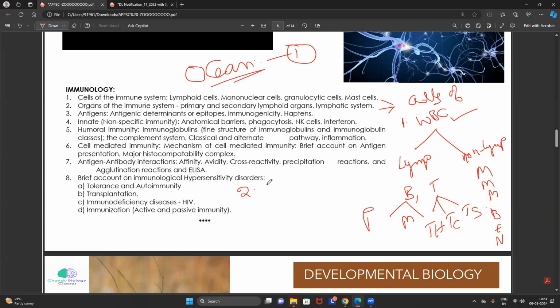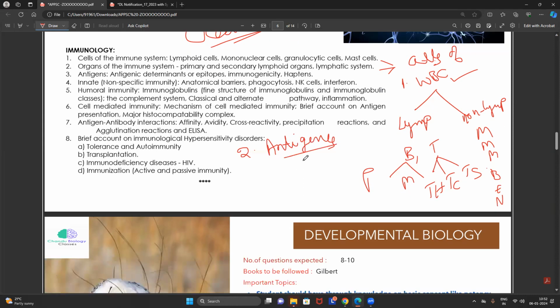then it is very important to understand the antigens. Very important. Most of the students, when they are reading the antigens, don't understand what exactly to read on the antigen. You have to understand the difference between the hapten, the difference between the adjuvant, which is more effective, and what is the difference between the epitope and paratope.